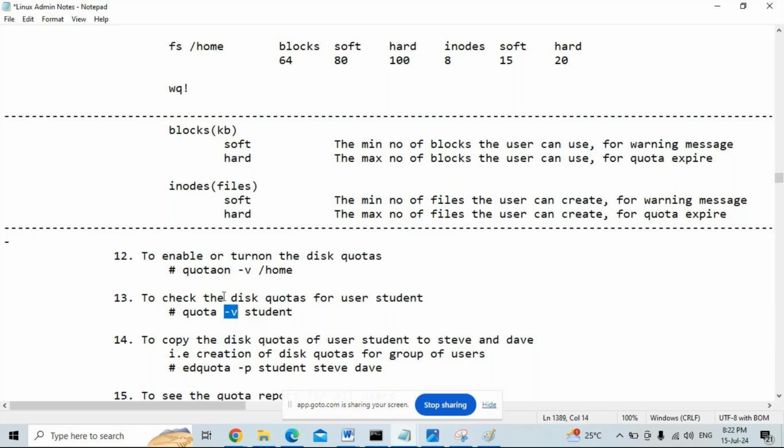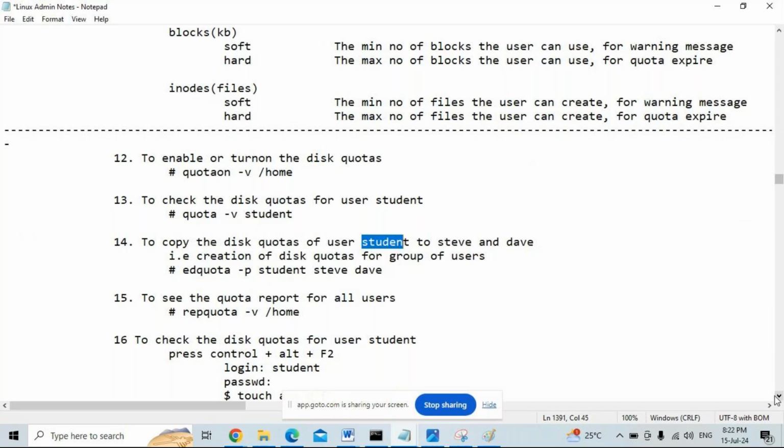This is for creating quotas for individual users: edquota username. Instead of creating quotas for individual users, we can copy the disk quotas for user student to the remaining users, like Steve and Dave. Create quotas for one user, for example, student. These quotas I can copy to the remaining users. That is called creating quota for more than one user at a time.